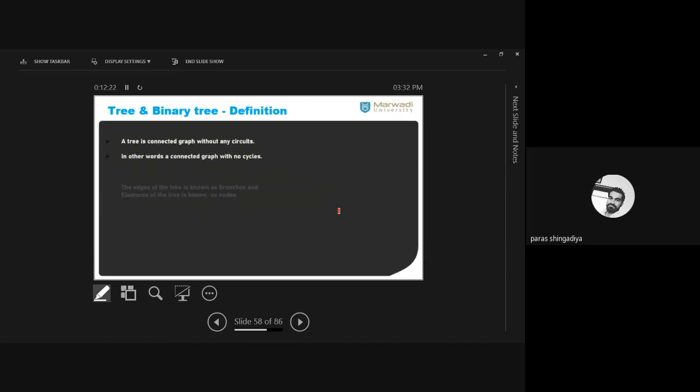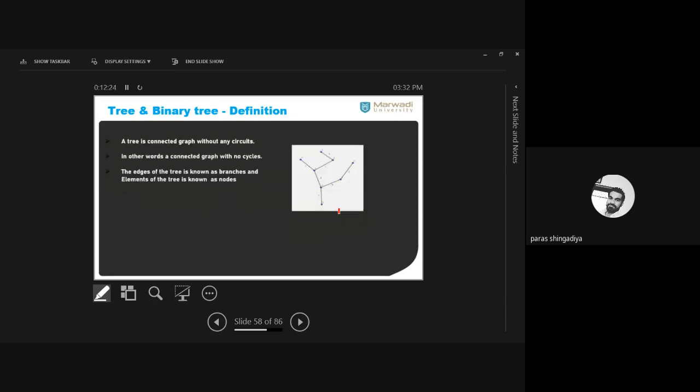What is the meaning of a tree and how can we define it? Clear? So a tree is a connected graph. Okay, a tree is a connected graph without any circuit. There are two points: one is a connected graph and the second is a circuit. Clear? So what is the meaning of a connected graph? How can we define a connected graph?